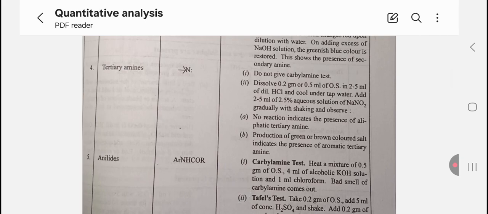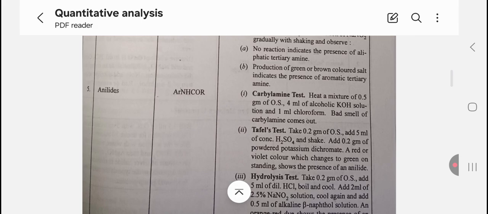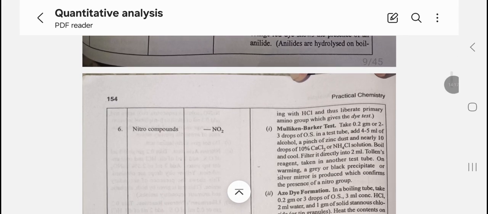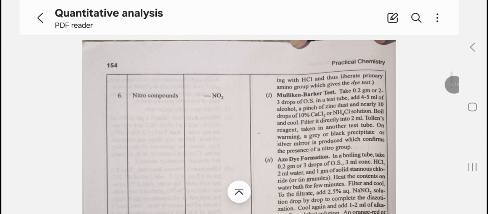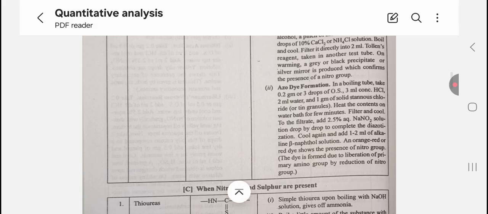Dissolve 0.2 gram or 0.5 ml of the organic substance in 2 to 5 ml of the dilute HCl and cool under tap water. Add 2 to 5 ml of the 2.5% aqueous solution of NaNO2 gradually with shaking and observe. Anilide: carbylamine test, Tafel's test, hydrolysis test. Nitro groups: Mulliken-Barker test, azo dye formation.